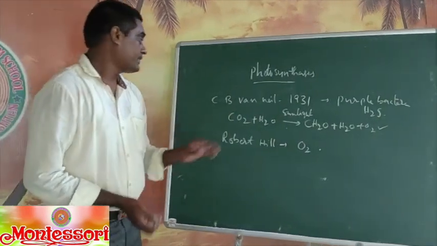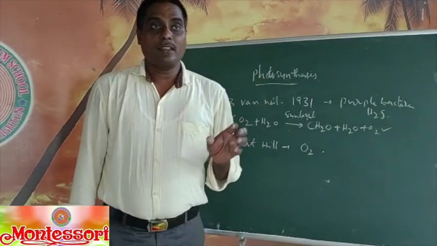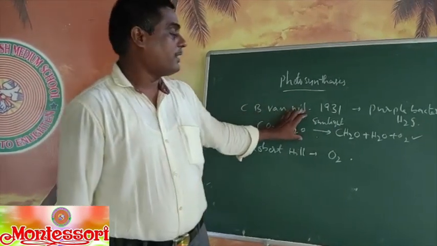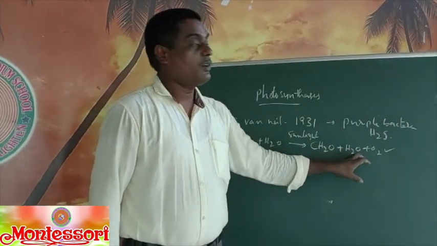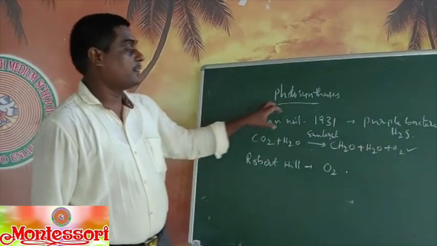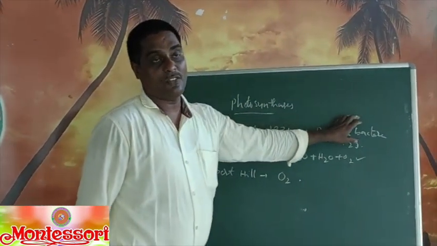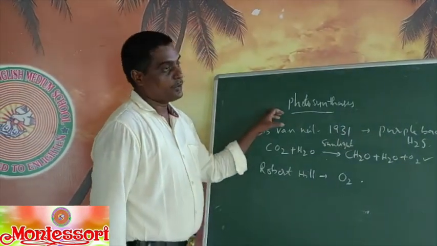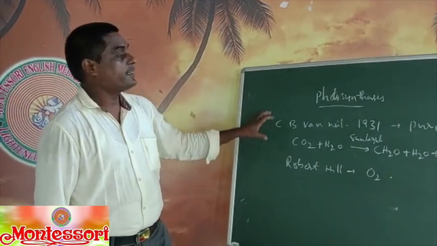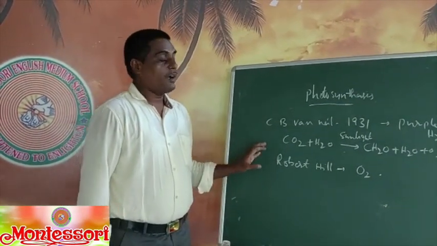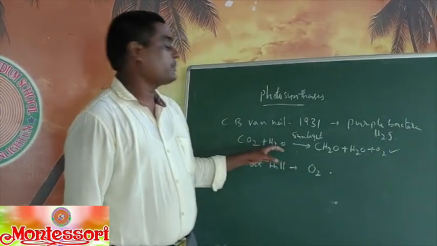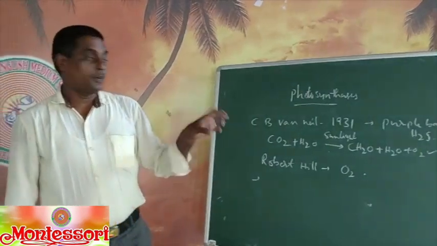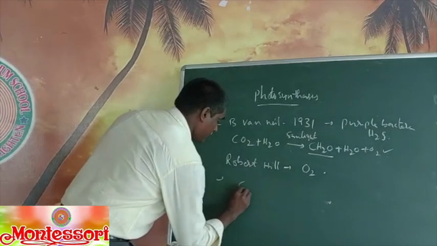So C.B. Van Neel found that the materials involved in the photosynthesis process are carbon dioxide and water, and the end products are carbohydrates, water and oxygen molecules. For this, he first identified the photosynthesis process in purple sulfur bacteria, where hydrogen sulfide is used for photosynthesis. After that, he identified the process in plants. Robert Hill also found that O2 is released from the water molecules. By all this, the end product of photosynthesis is carbohydrates.